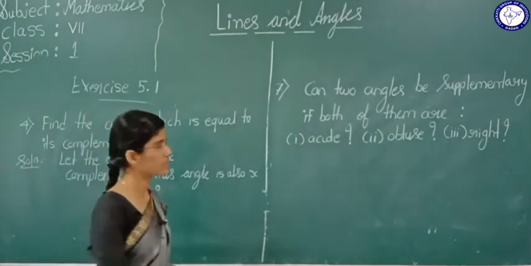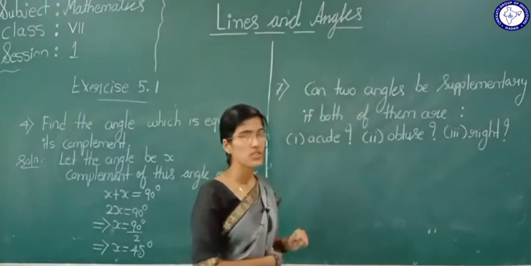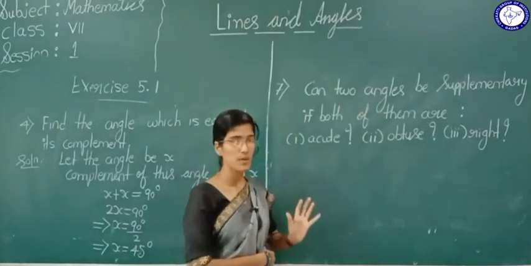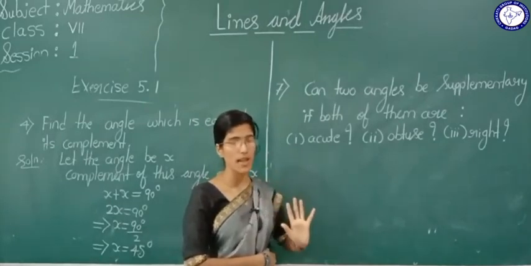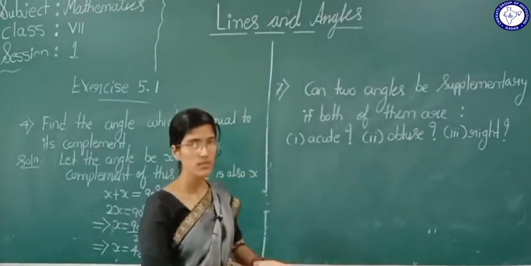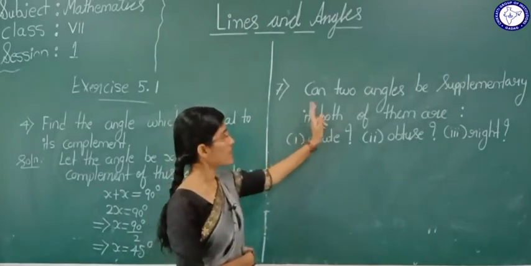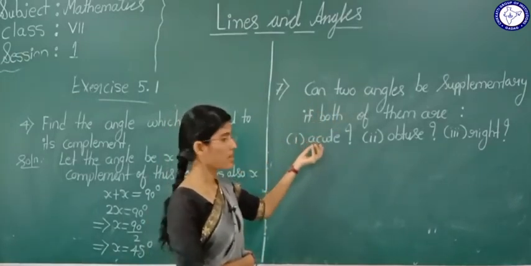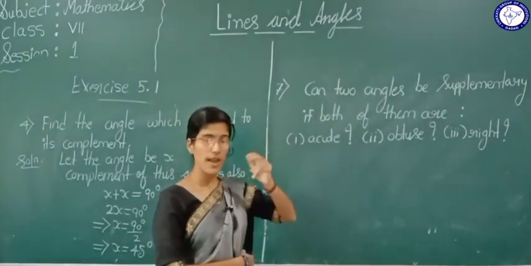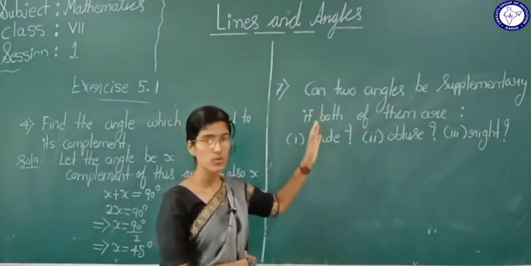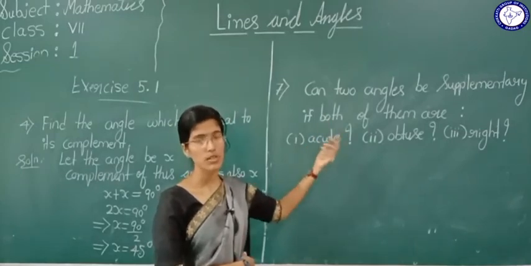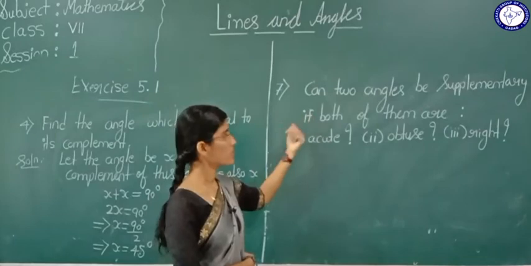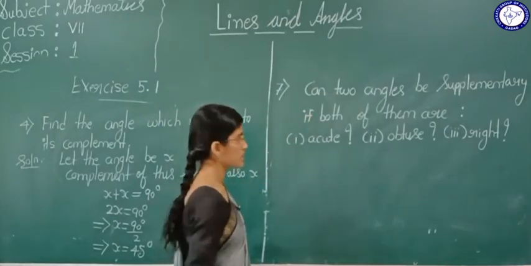We will discuss this. Now see, what is the meaning of supplementary angles? Two angles are called supplementary angles if the measure is 180 degree. If we add the two angles, the sum should be 180 degree. Now, can two angles be supplementary if both of them are acute? If two angles are acute angles, is it possible to get 180 degree? Is it possible, student?